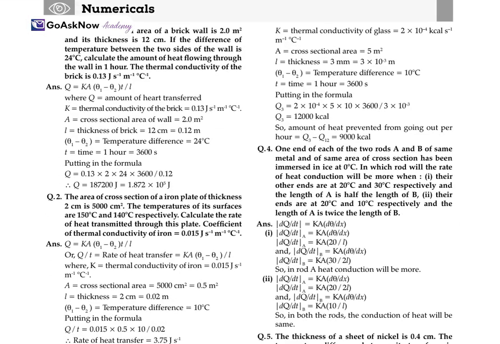Now, numericals. The cross-section area of the brick wall is 2.0 meter square. The thickness is 12 centimeter. The difference of the temperature between the two sides of the wall is 24 degree. Calculate the amount of heat flowing through the wall in 1 hour. The thermal conductivity is also given. So, the amount of heat flow formula is Q = KA(θ1 − θ2)t / L. Whatever values we have, just write them down and put all the values in this formula, and here you get the value of Q, which is equal to 1.872 × 10^5 joule.